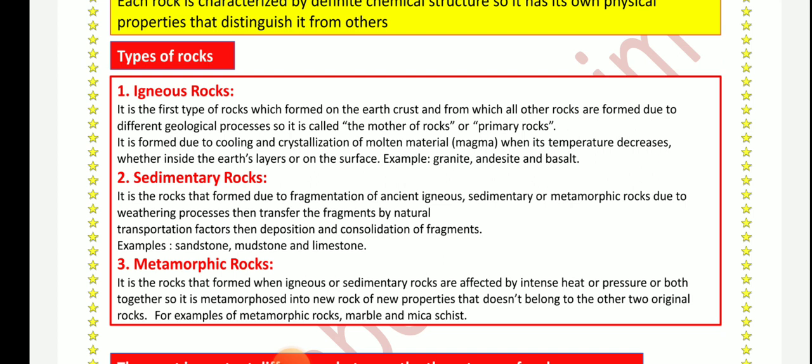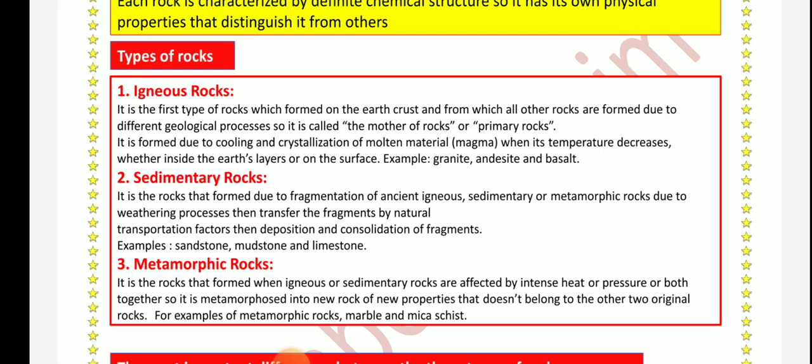The second type of rocks is sedimentary rocks. It is the rock that formed due to fragmentation of ancient igneous, sedimentary, or metamorphic rocks due to weathering processes. Then transfer of the fragments by natural transportation factors, and then deposition and consolidation of fragments.